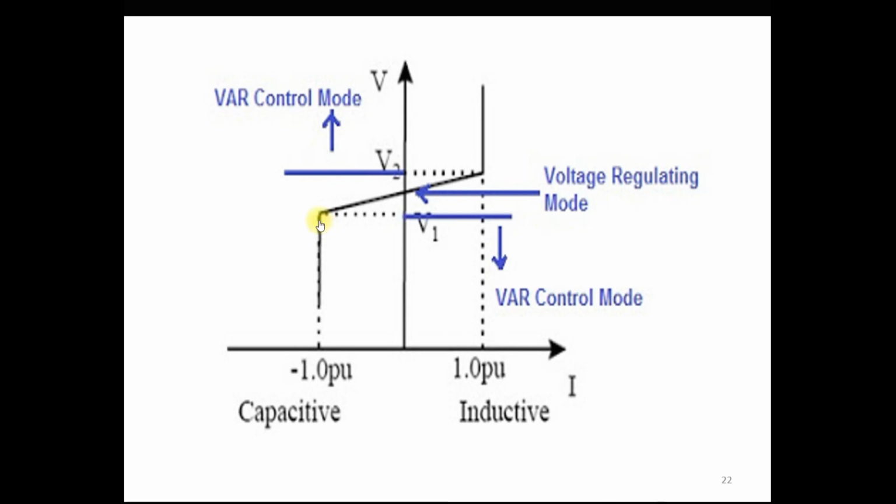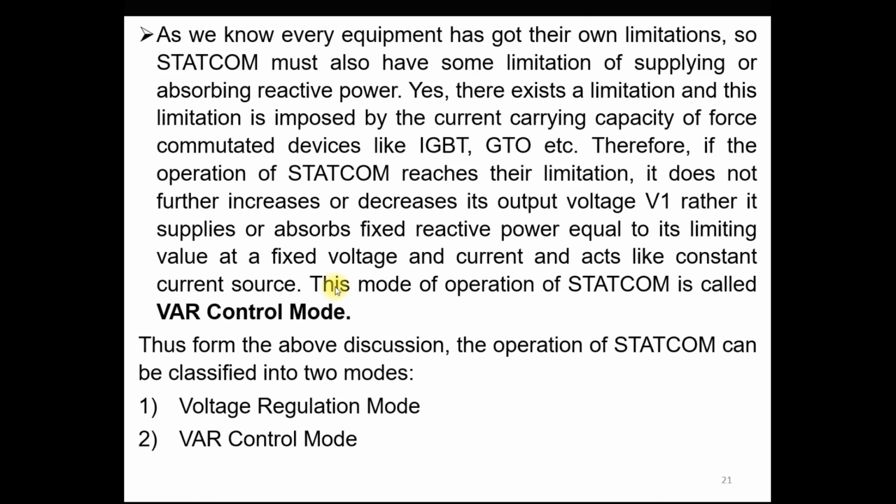After that the STATCOM is not able to increase the current into the power system. So you can see that here it acts as a constant VAR control mode or constant current source. You can see that here.